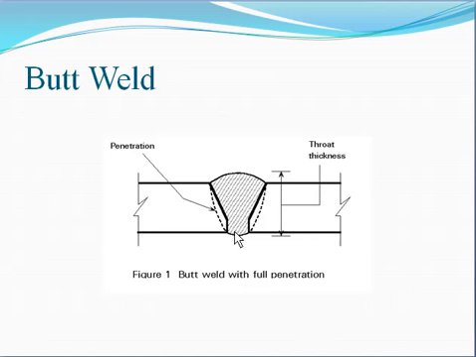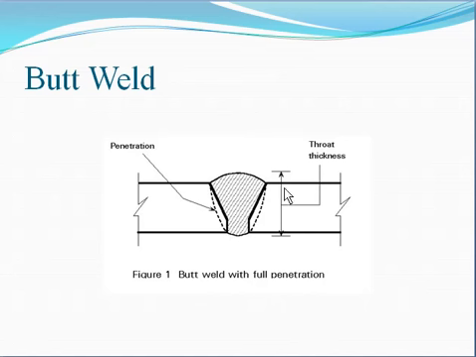Now there are again two types of butt weld. First, a butt weld with full penetration. What is the meaning of full penetration? It means the welding material is filled up to the full depth of the plate. This is the filler material, which is provided up to this end point. This is a butt weld with full penetration.